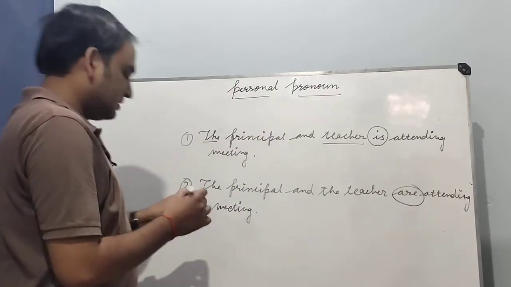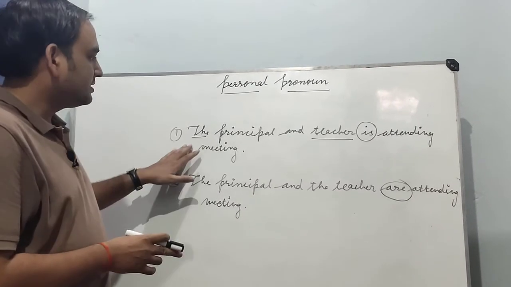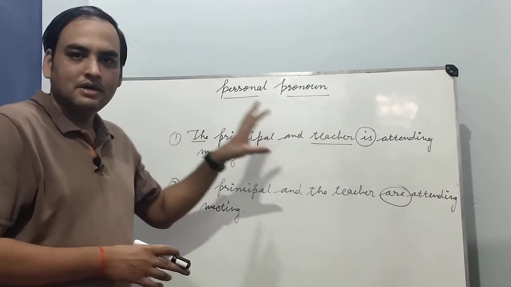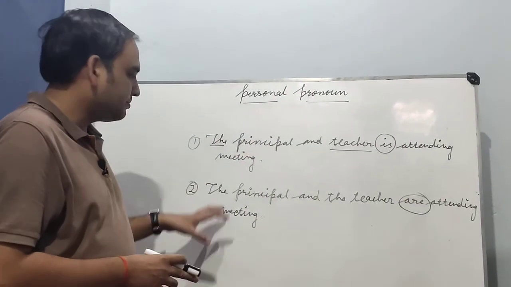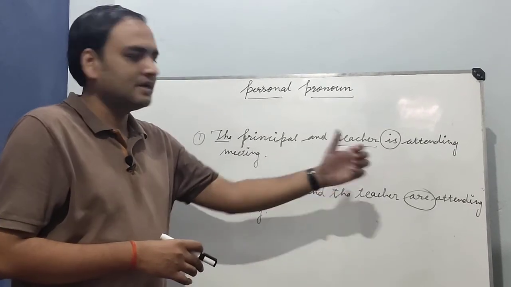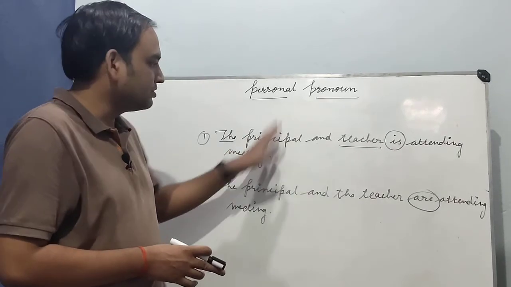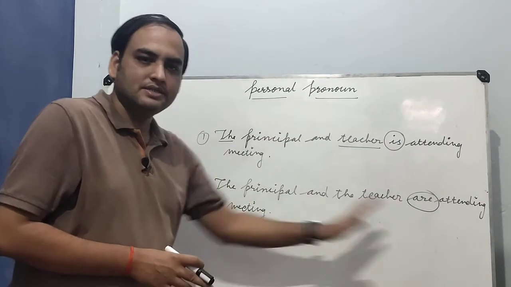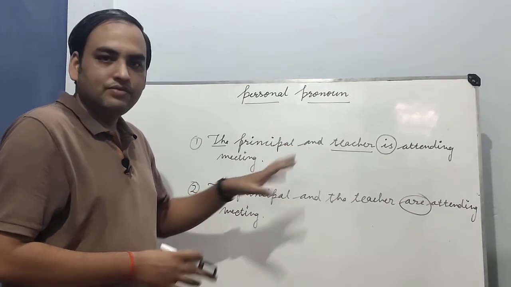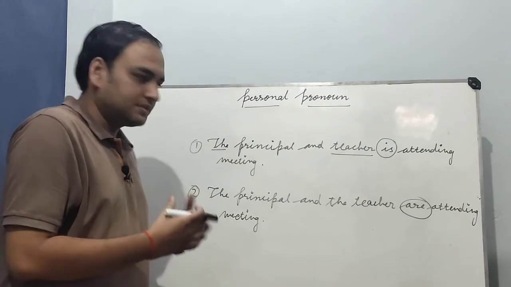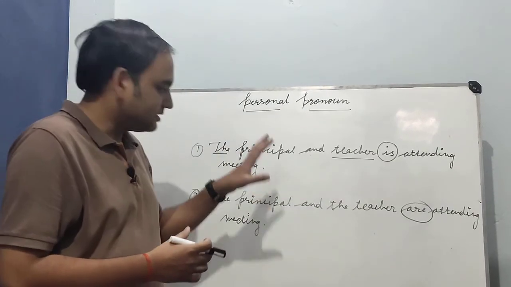Okay, these are the third persons, but only article makes the difference. It means that in this sentence we can say that the person is a single man, only a man who is attending meeting. Here principal and teacher both are attending meeting. Here principal is himself a teacher, principal खुद ही teacher है, यहाँ पर principal अलग है and teachers अलग है. Okay, so here we are using third person subject and we are understanding how the verbs will be used in such situation or in such manner.